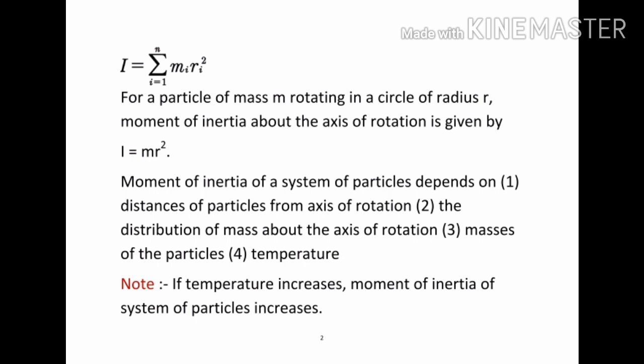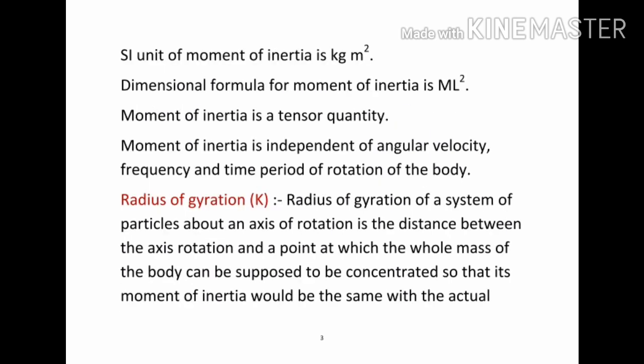If temperature increases, generally the moment of inertia of the system of particles increases.